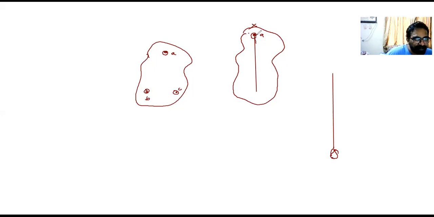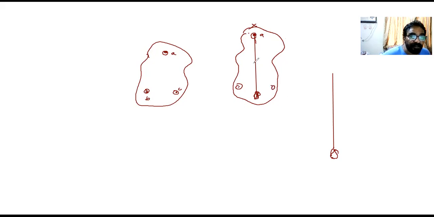So I suspend the plumb line, and the moment I suspend it there's a metal top, and I draw a line along it. Then I take this body and suspend it through this hole B, again suspend the plumb line, and again draw a line along the plumb line.